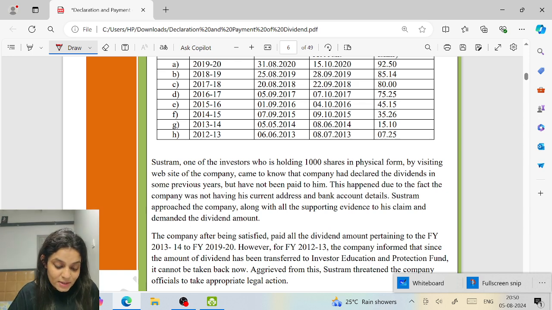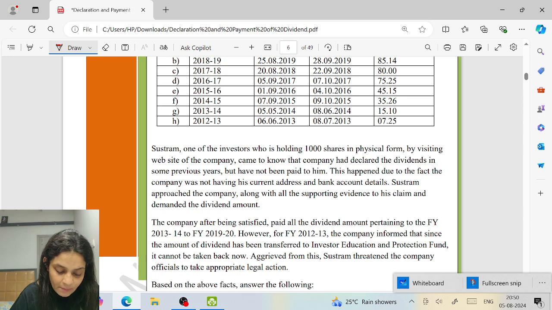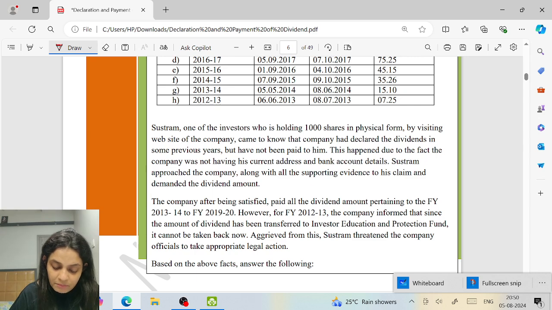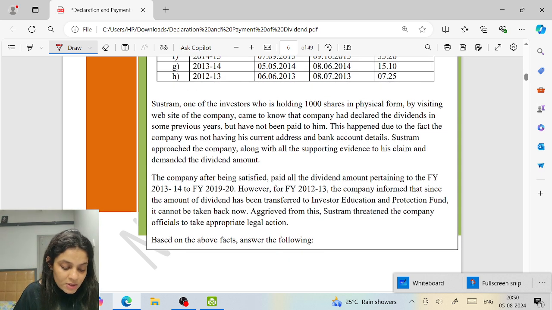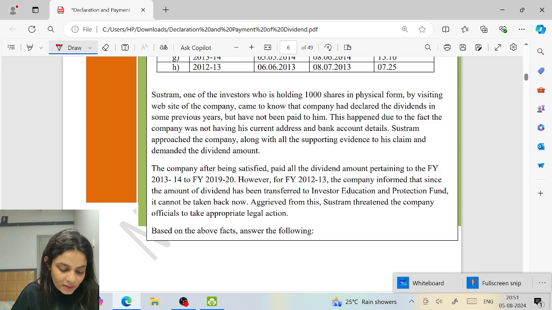Sustram, one of the investors who is holding 1,000 shares in physical form, by visiting the website of the company came to know that the company has declared the dividend in some previous years, but it has not been paid to him. This happened due to the fact that the company did not have his current address and bank account details. He was actually Sustram only, perfect to his name. Sustram approached the company along with all the supporting evidences to his claim and demanded the dividend amount.